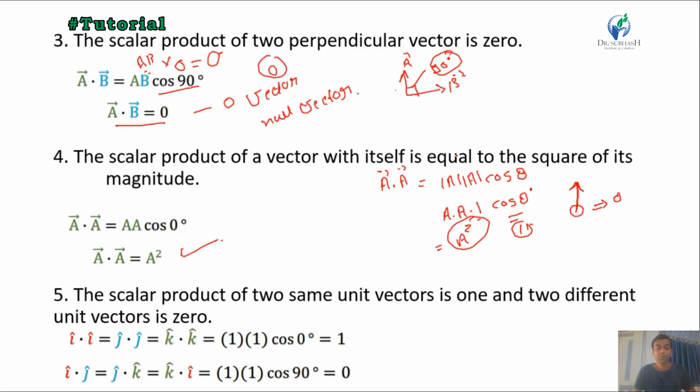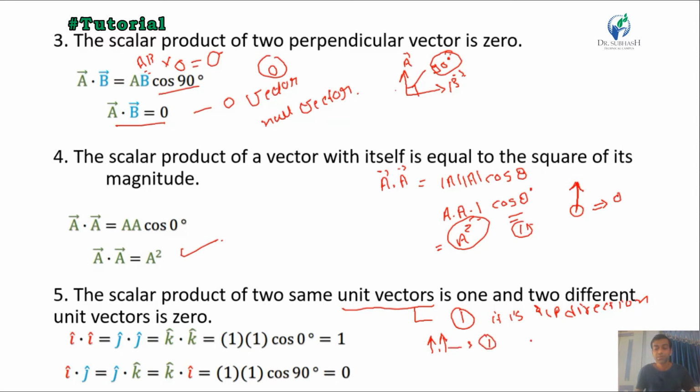The scalar product of two same unit vectors is 1 and of two different unit vectors is 0. First of all, what is a unit vector? A vector which has magnitude 1 and always represents a direction. Here i dot i, j dot j and k dot k mean we multiply the same vector with itself, and it is a unit vector which has magnitude 1.